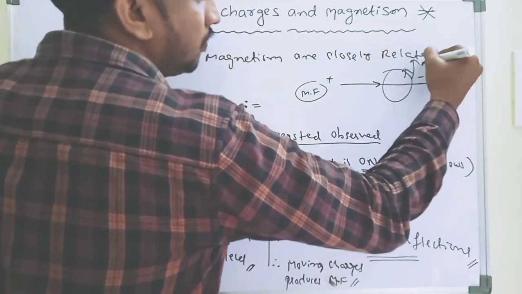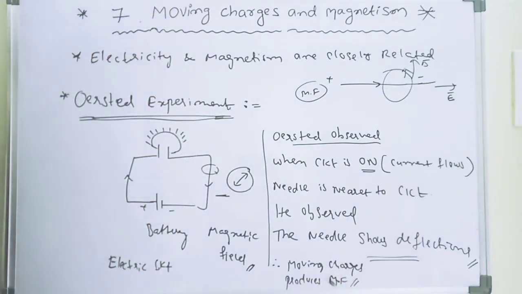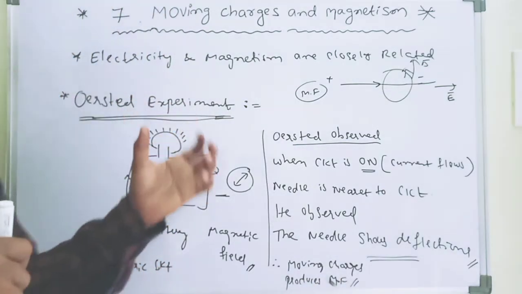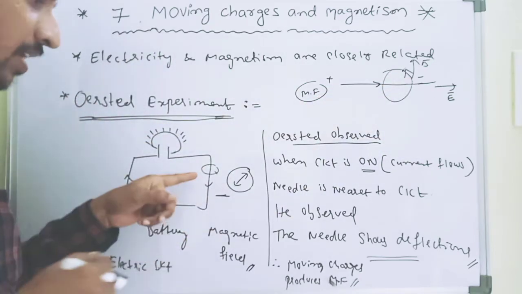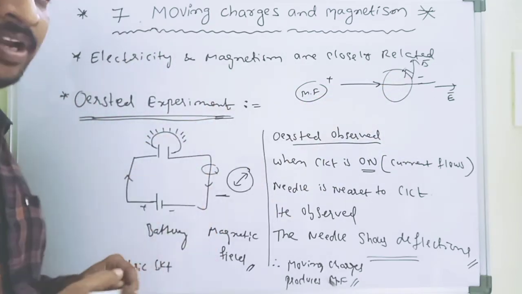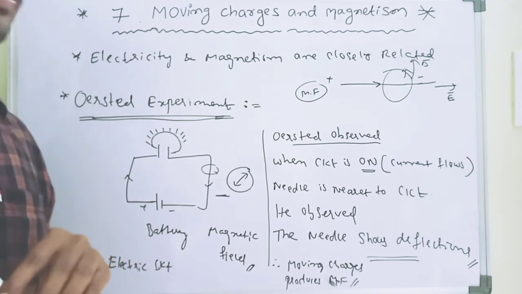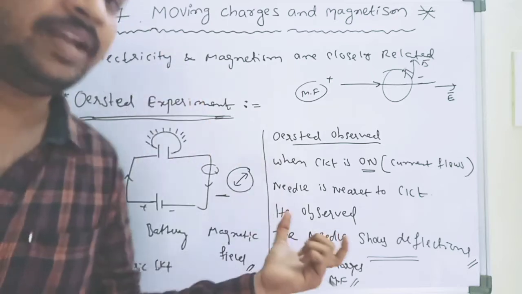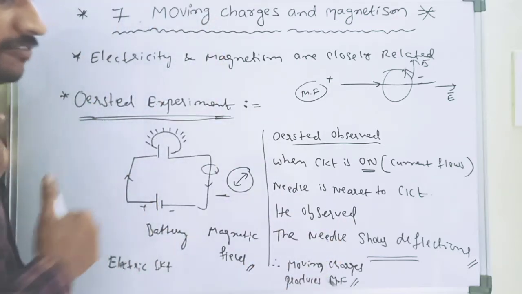They are perpendicular to each other. This is the final conclusion. Moving charges create an electric field and a magnetic field, but the magnetic field is in a perpendicular direction. Actually a magnetic field is created by a magnet, and at the same time moving charges also create a magnetic field.